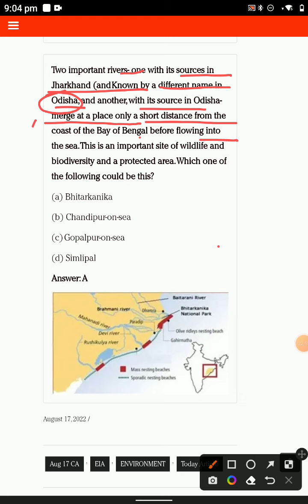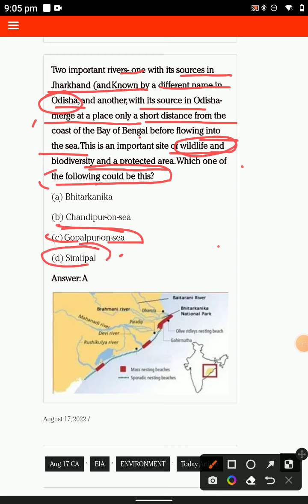Before the flowing in the sea, this is the important wildlife sanctuary. Wildlife and biodiversity protection. In the Chandipur of the sea, because there is the Odisha coast Chandipur, and the Gopeshwar of the sea. Simlipal is also in Odisha. Then you have realized the Bhitarkanika.